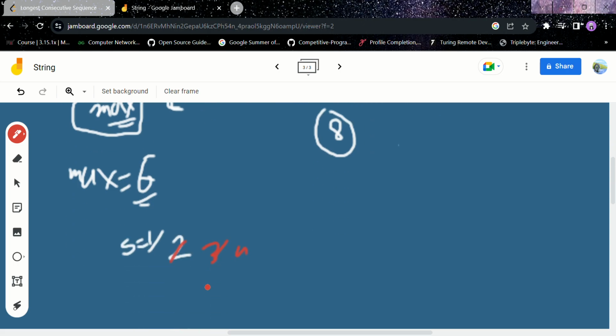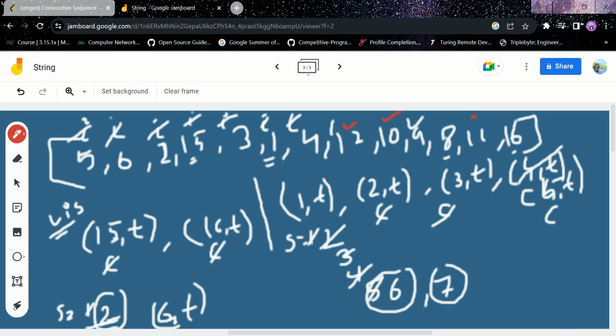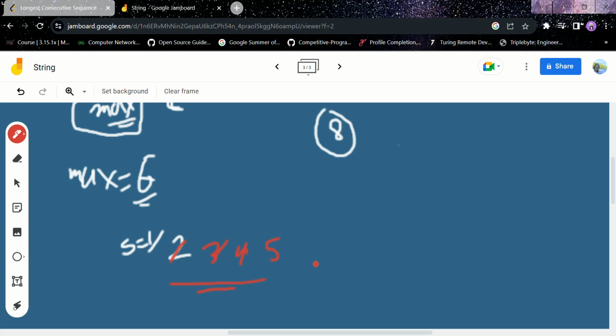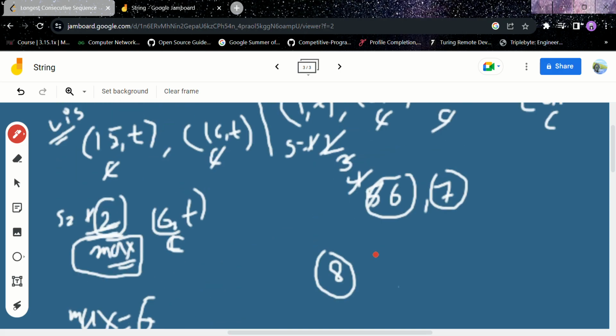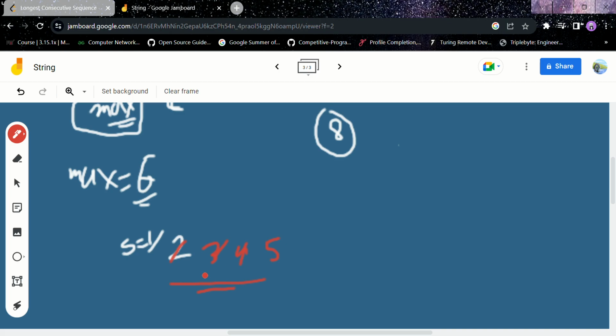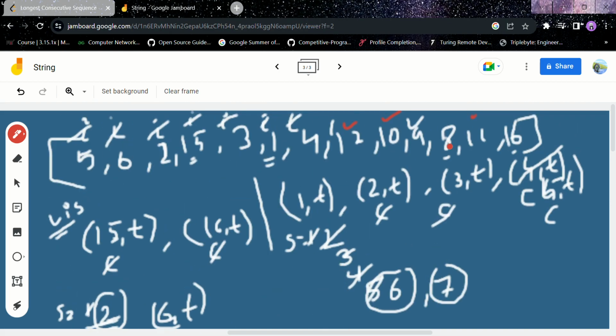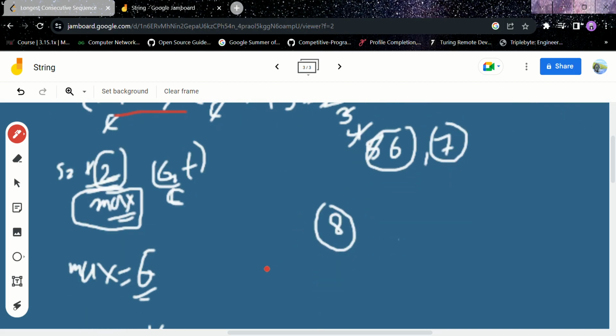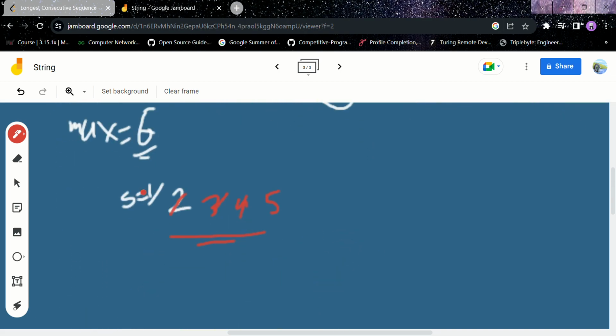12 visited, now 5. Okay, so here, and is 13 present? No, 13 is not present. One thing I again forgot: 8, 9, and we will check, was 9 already checked? 9 was not checked, that's why we were incrementing the value. Till 12 no element was visited, from 8 to 12 no element was visited, so that's why we marked them visited and incremented the sequence value.